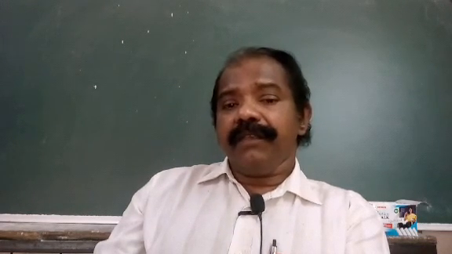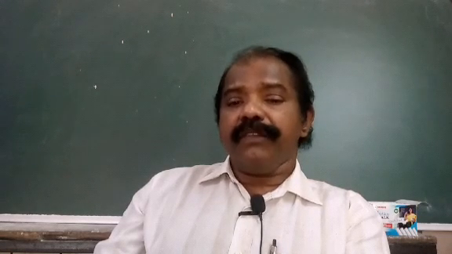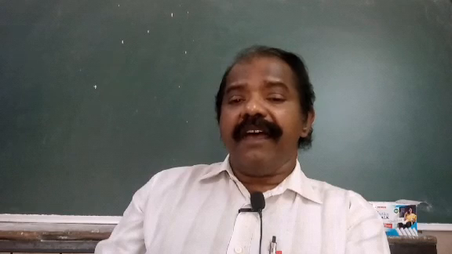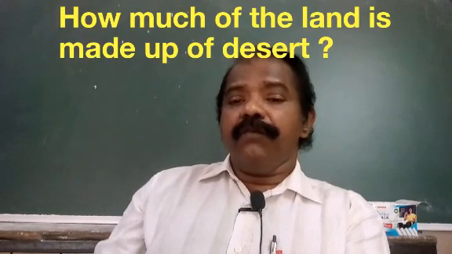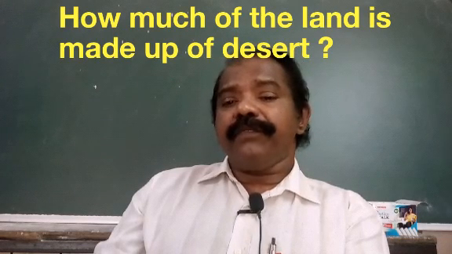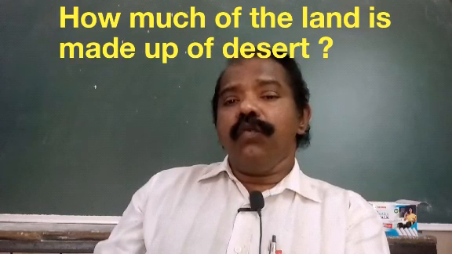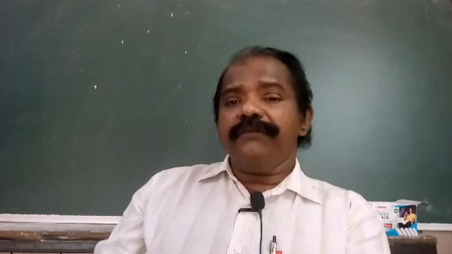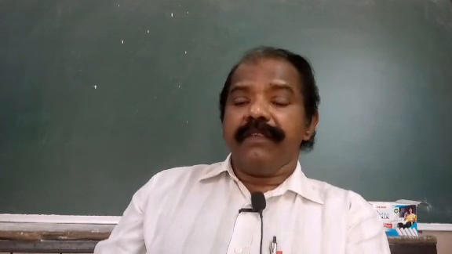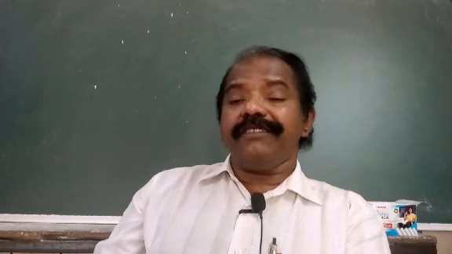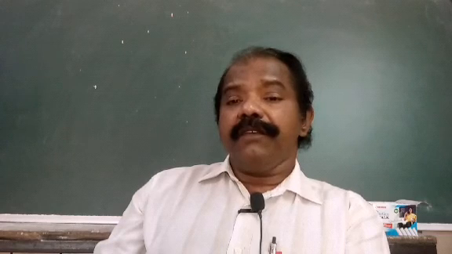So today we are going to find out the answers to some questions. The first question for you is, how much of the world's land is made up of deserts? The answer is 1/5. 1/5 of the world's land is made up of desert only. There are several deserts in the world. What is the largest desert in the world? The largest desert in the world is the Sahara Desert.